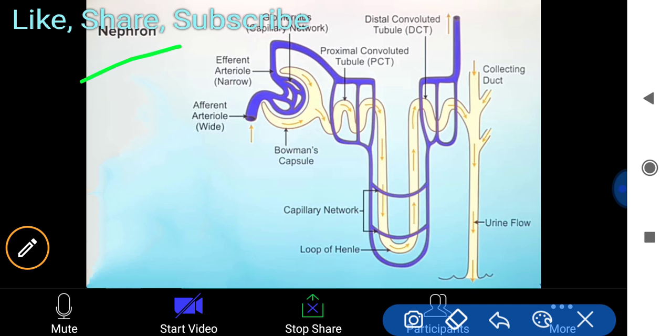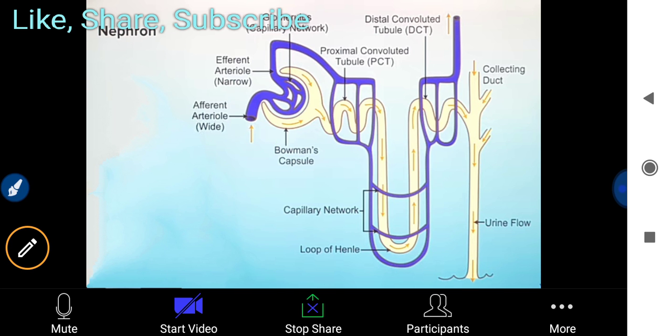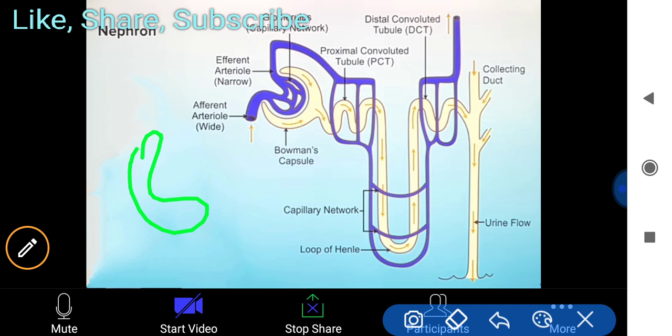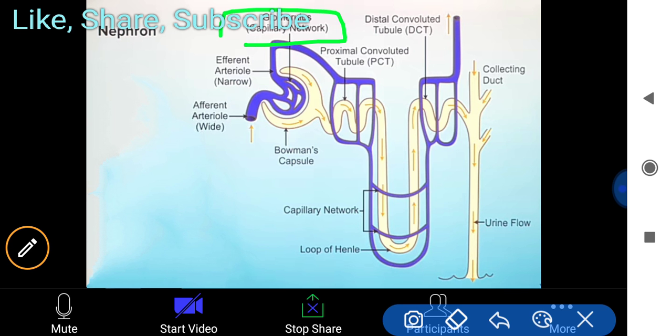First, if you see here, one Bowman capsule, sometimes a question is also asked about it. If I make just this structure, it looks like this. These are the Bowman capsules, and it unites with the glomerulus, making a knot like structure, गांठ जिसे बोलते हैं हिंदी में. It is mainly a capillary network. Here you can find the capillary networks of the afferent arteriole and efferent arteriole.